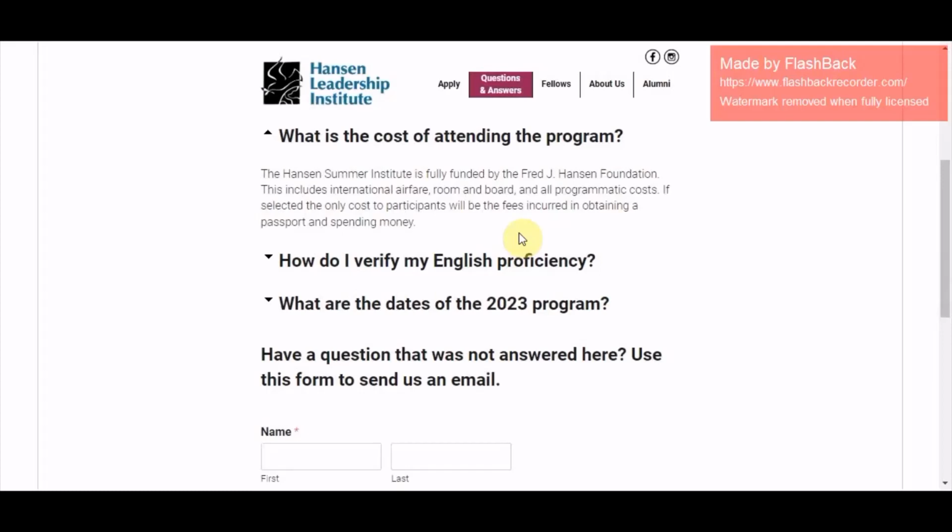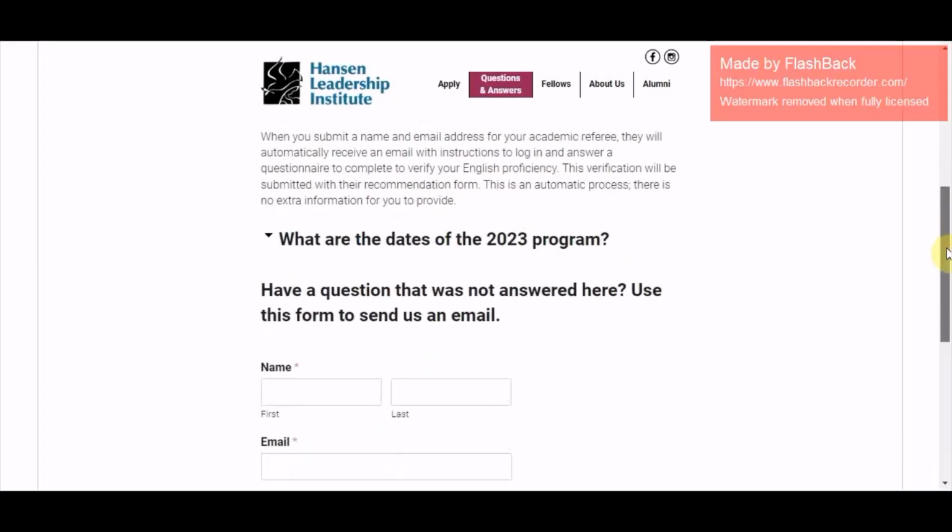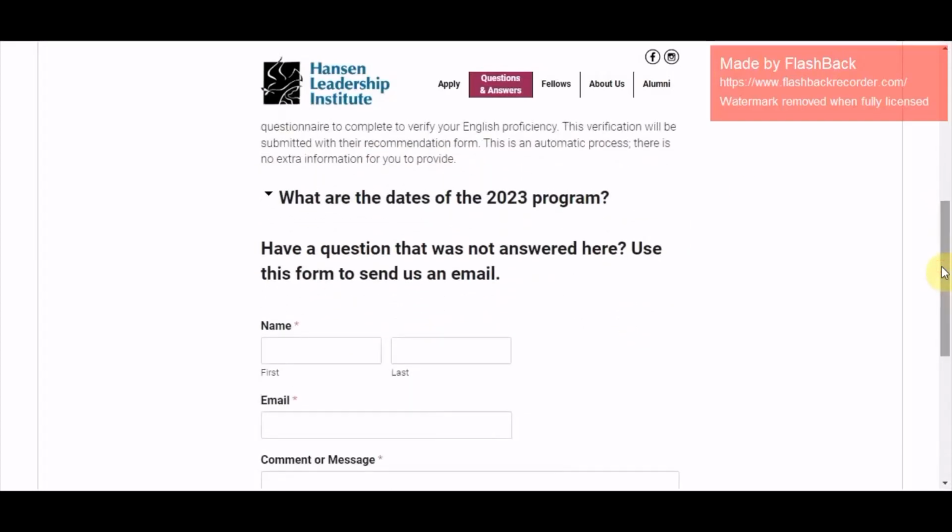How do I verify my English proficiency? In order to verify your English proficiency, when you submit a name and email address for your academic referee, they will automatically receive that email with instruction to log in and a questionnaire to complete to verify your English proficiency. They will determine that. If they know that you're good at English, it's up to them. So which is very important. So communicate to them, and whatever you're doing with this application, kindly tell them.